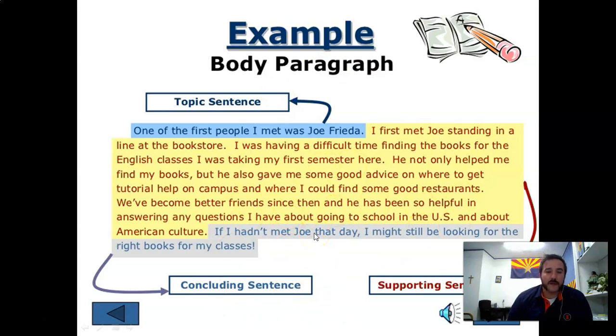Well, paragraphs have little clues too. And you know that it's going to be a new paragraph if the first line, and again, only the first line, is indented. And that simply means it's just pushed in a little bit. You just kind of take it and you push it in a little bit. Again, not halfway, it's not starting here, but just pushed in. That's a clue that you're in the new paragraph. If this would go on, we say, okay, we're done talking about meeting Joe Frieda as the first person. If you start a new paragraph and you want to talk about tacos, cool. That's great. How do you know it's a new paragraph? Because the next one is going to be indented.